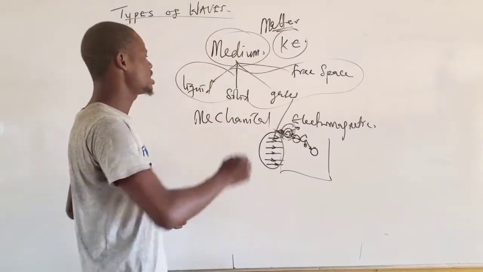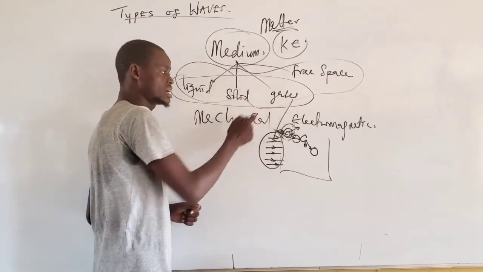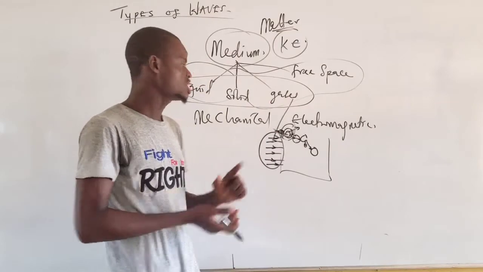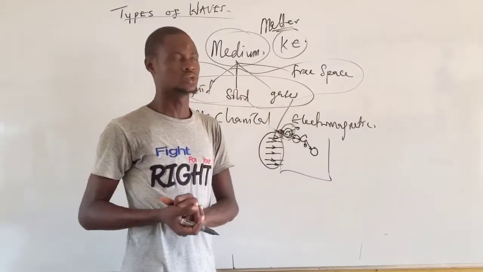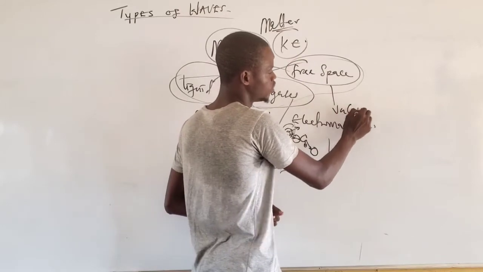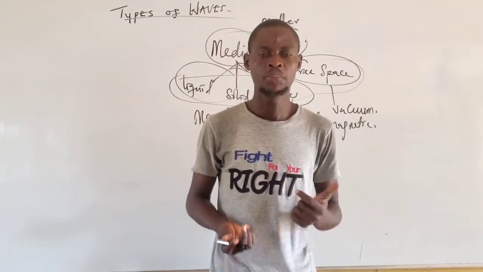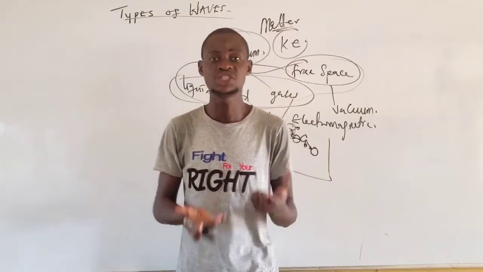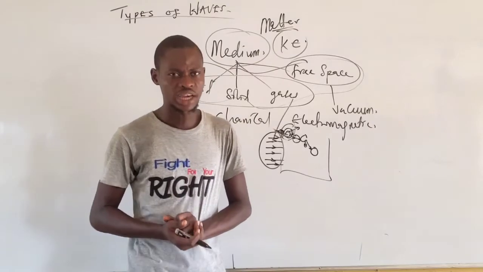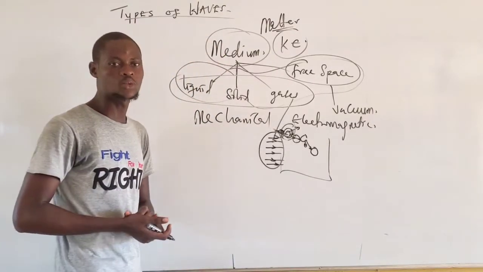Now, you see all these three, solid, liquid, and gas, they are all called particle mediums. Altogether, each of these contains particles. While free space is known as a vacuum medium. A vacuum does not contain any particle, but a vacuum can serve as a medium for transmission of wave energy. Are we together?